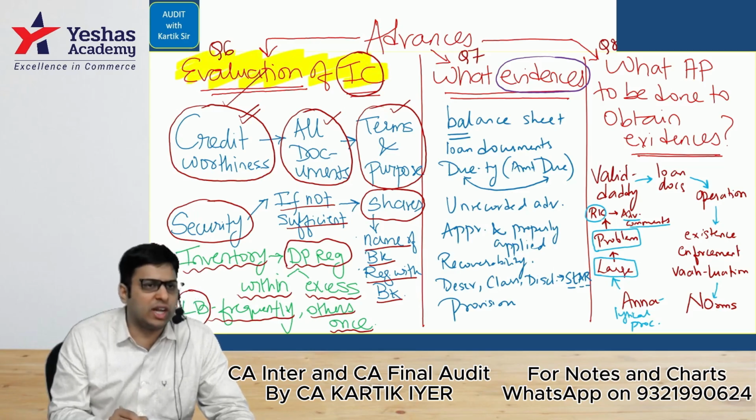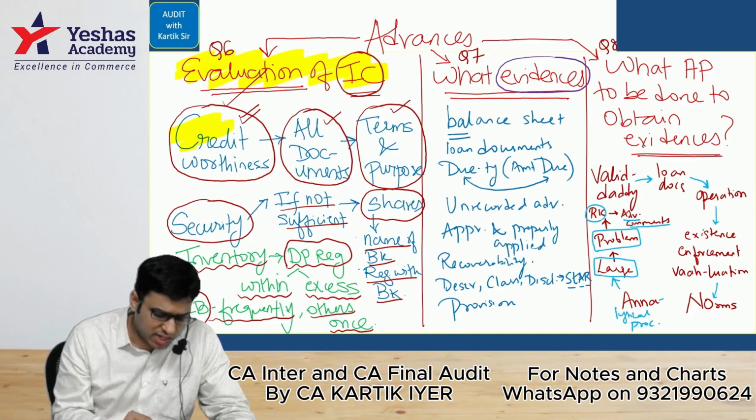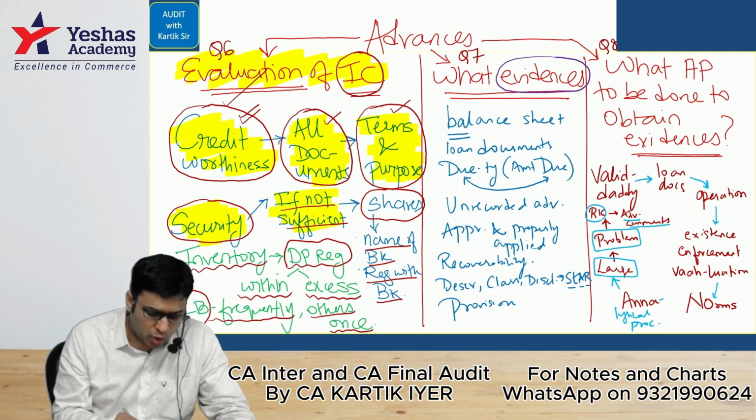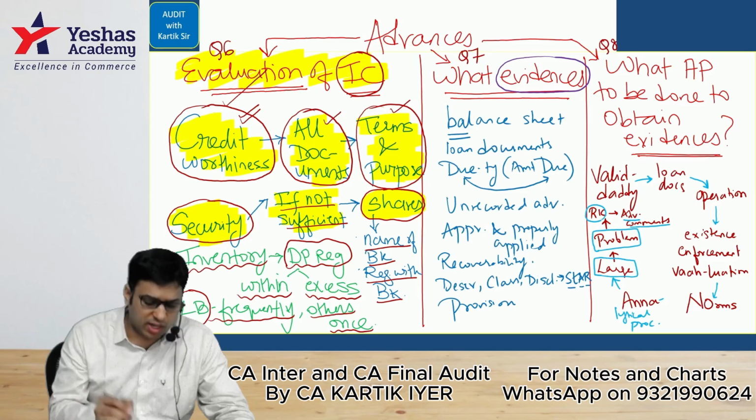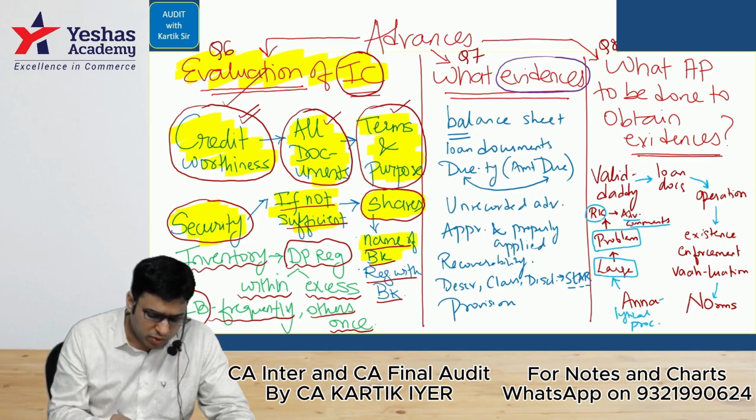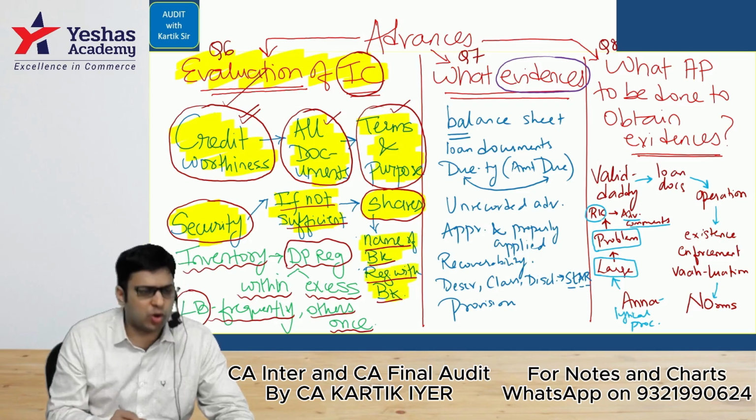In that case, what all will the auditor check? Auditor will check the credit worthiness of the borrower. He will check whether all documents are there in place or not. He will check the terms and purpose of the loan. He will check whether security is given or not. If security is given, whether value-wise it is sufficient or not. And if share securities or any other debentures are given as security, in that case, whether it is in the name of the bank and whether it is registered with the bank or not, this is what the auditor will check.